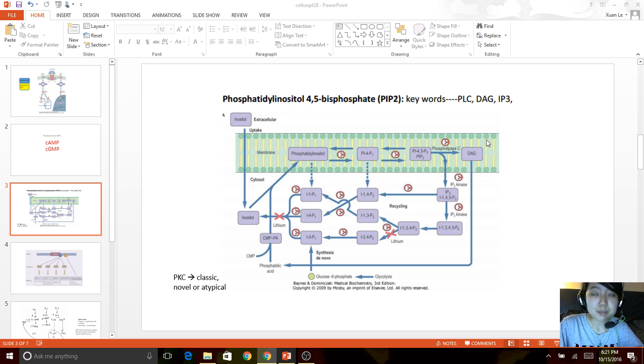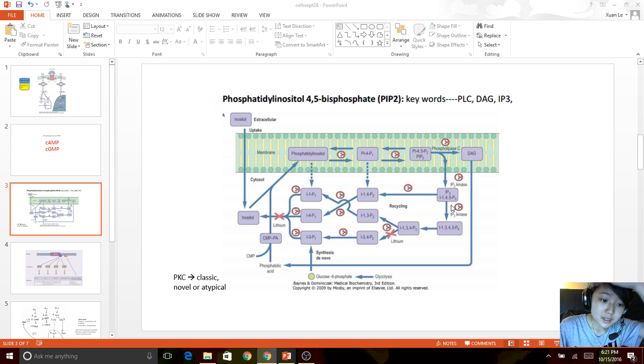DAG is lipid soluble, and this is why it's found in the plasma membrane as shown in the picture. Right, for IP3, one of the major roles is to release calcium from the sarcoplasmic reticulum.